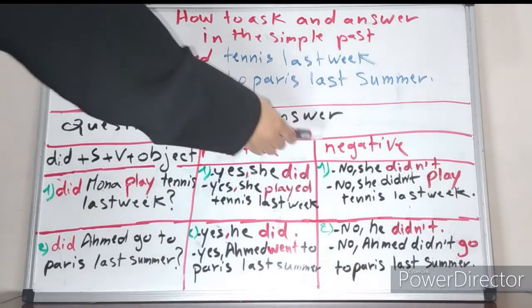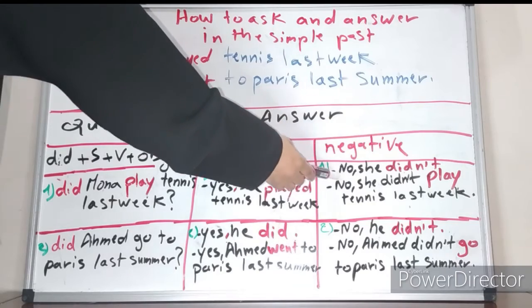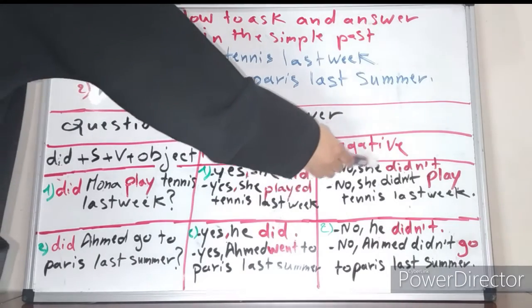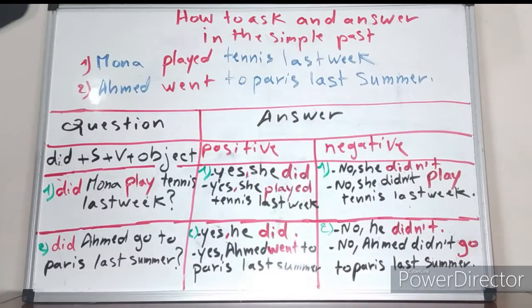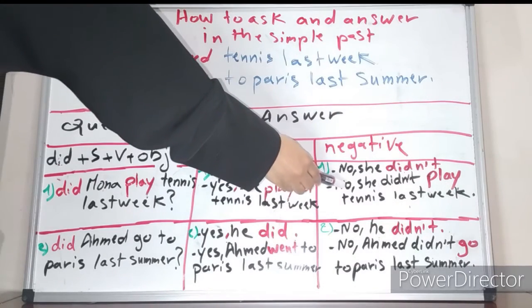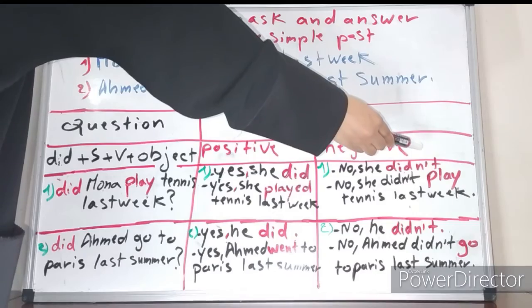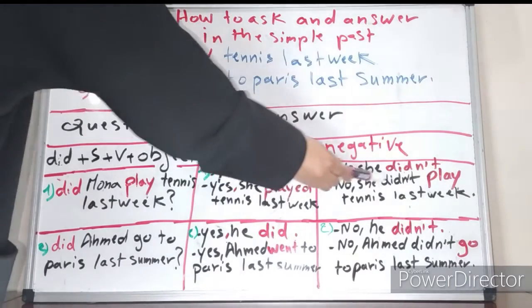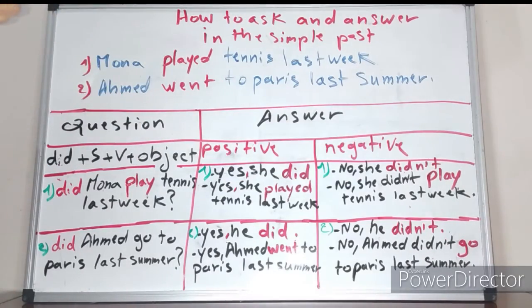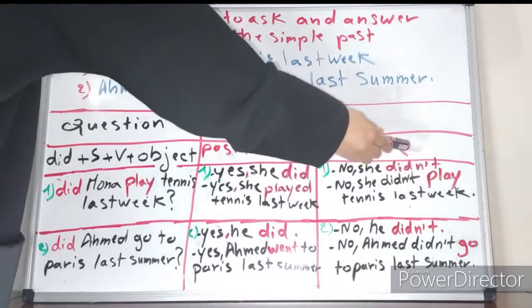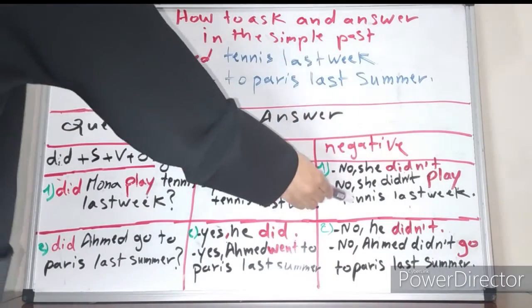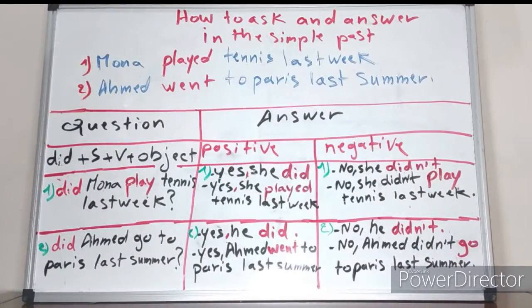When we answer negatively, negative means no. We say, no, she didn't, for a short answer. For a long answer, we say, no, she didn't play. Always play; it shouldn't take ed. Why? Because we have didn't here. So, no, she didn't play tennis last week.